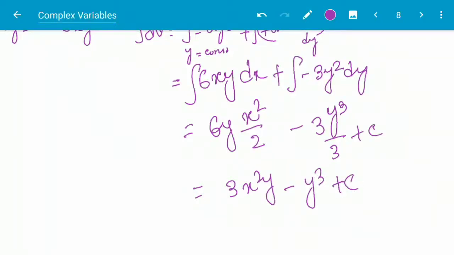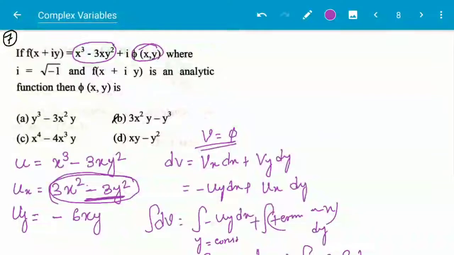This is the answer. That means this is equal to v or phi. So here option B is the correct answer, that is 3x square y minus y cube. C is given to be 0.